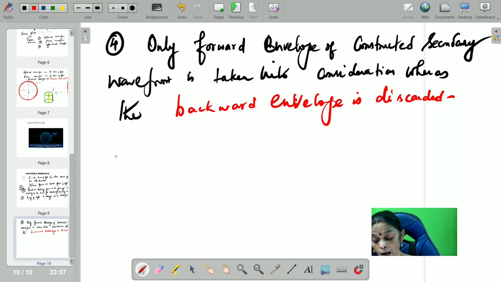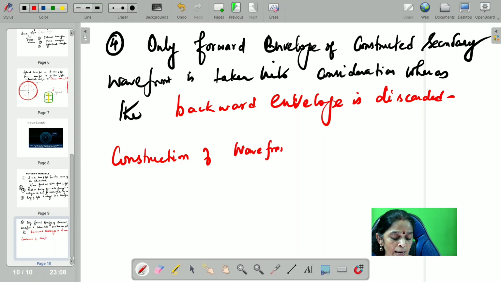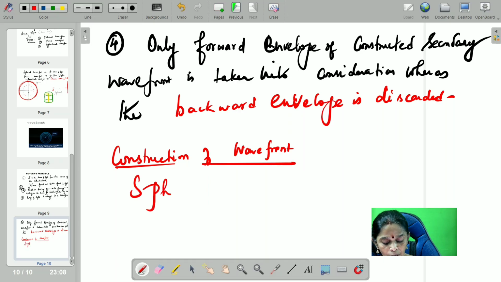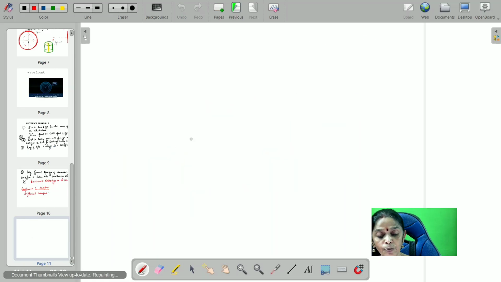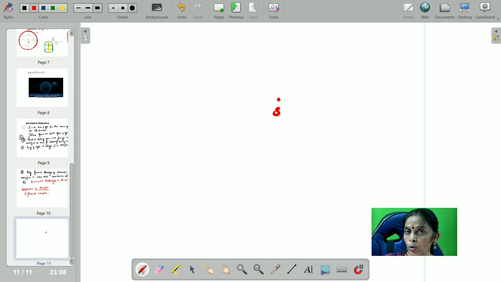So using this Huygens principle, let us construct wavefront. Now let us construct spherical wavefront. So first we will construct spherical wavefront. How do we construct spherical wavefront? First of all, S is the source of light. I'm going to teach you. I'm not going to give you the points. Only teaching. Listen carefully so that you can frame the points by yourself.